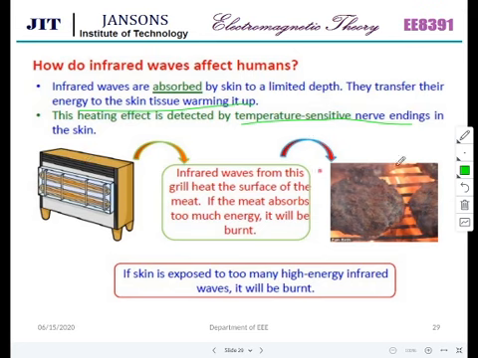Right? For infrared, there is a simulation given here, an analogy. Infrared waves from this grill heat the surface of the meat. If the meat absorbs too much energy, it will be burnt. The same thing will happen here also. If skin is exposed to too many high energy infrared waves, it will be burned.